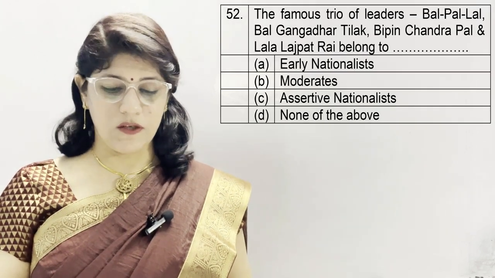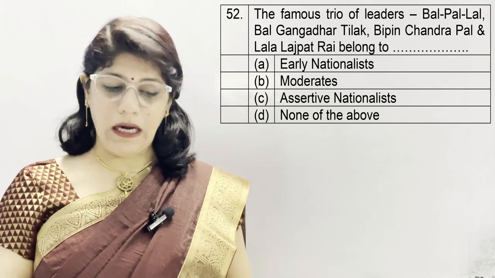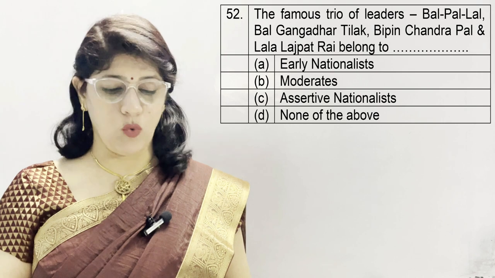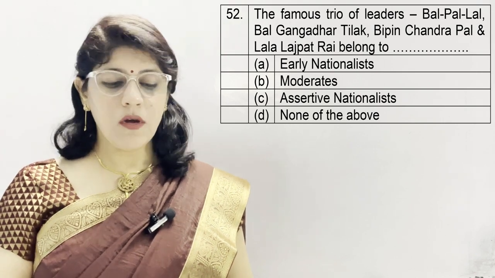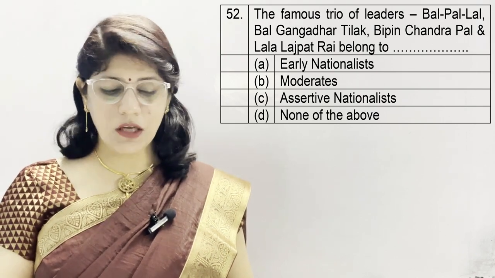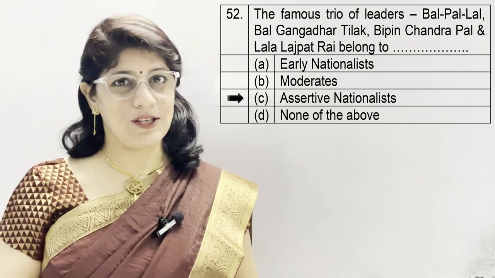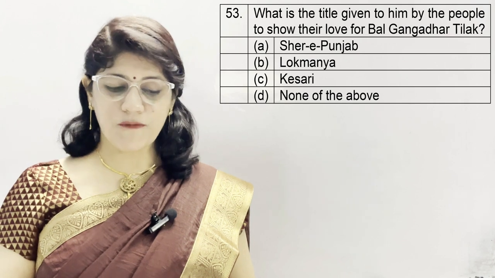Question number 52. The famous trio of leaders Bal, Pal, Lal, Bal Gangadhar Tilak, Bipin Chandra Pal and Lala Lajpat Rai belongs to A option early nationalist, B moderates, C assertive nationalist and D none of these, and the correct option is C, assertive nationalist.